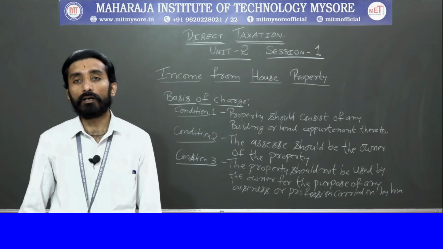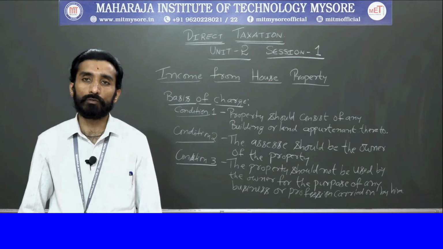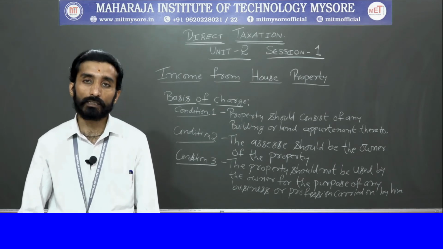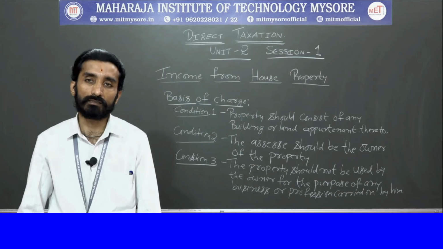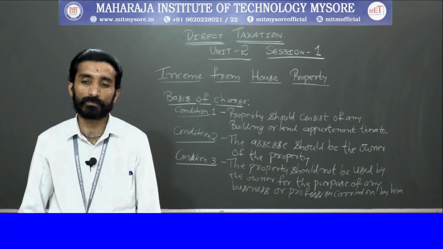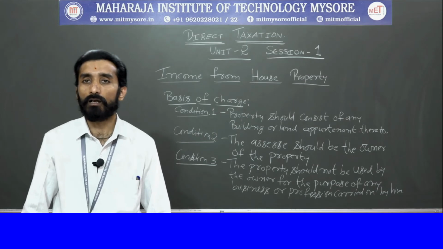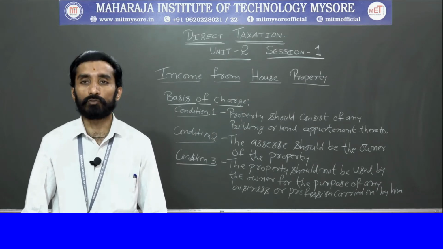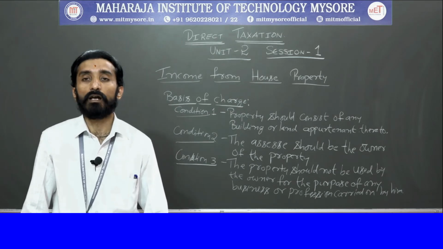Next thing is when a house property is owned by the co-owners, means co-owners in the sense adding on to the ownership. So at that particular point of time also, depending on section 26, it will be chargeable to income from house property. So these are the things which are treated as income from house property and which will be charged under income from house property.